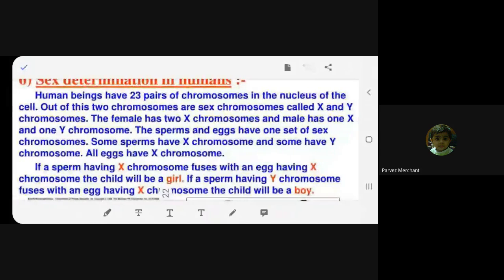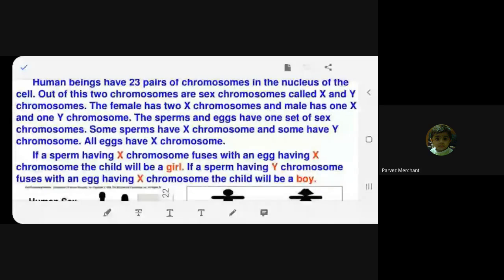See better? The female has two X chromosomes and the male has one X and one Y chromosome. You agree with whatever I said just now? Yes, ma'am. Okay. Then sperms and eggs have one set of sex chromosomes. Where do we get this X chromosome? Sperm has got XY. And egg has got XX. You agree? Yes, ma'am.